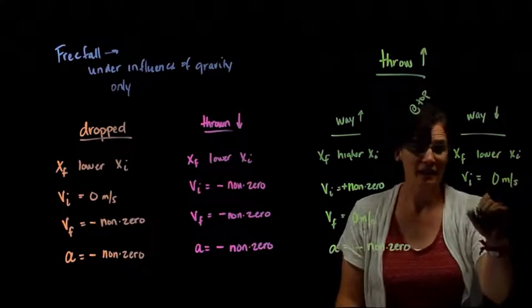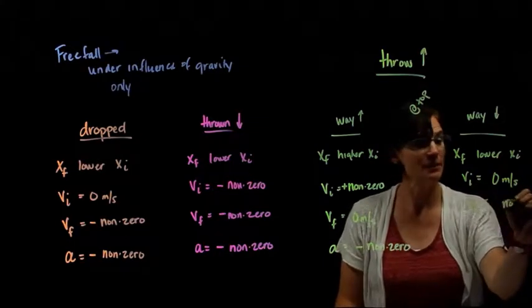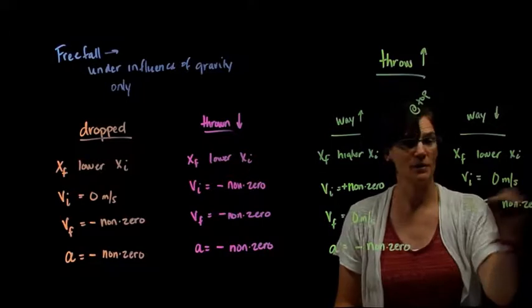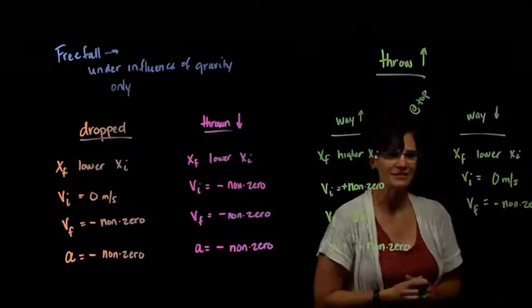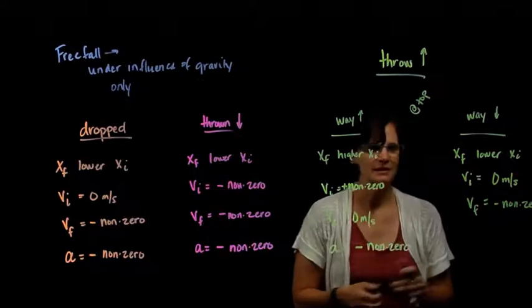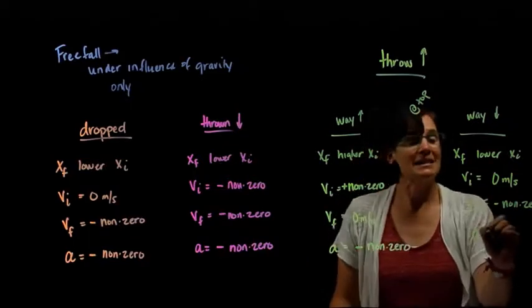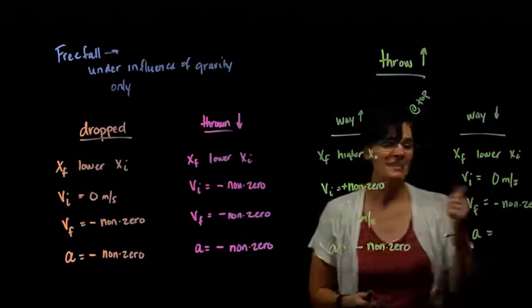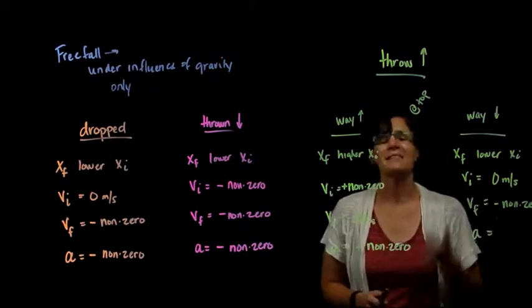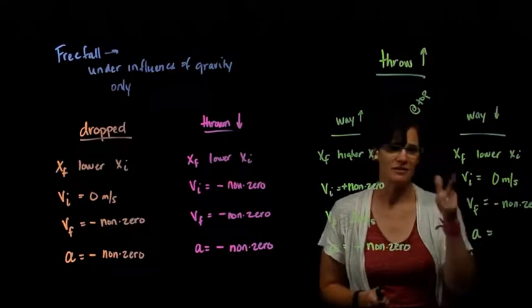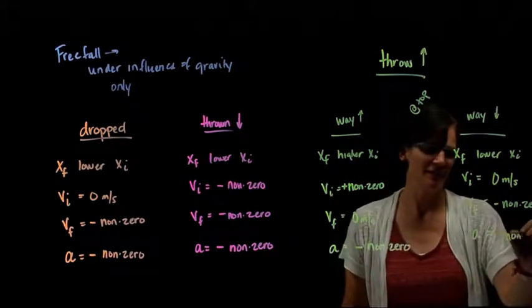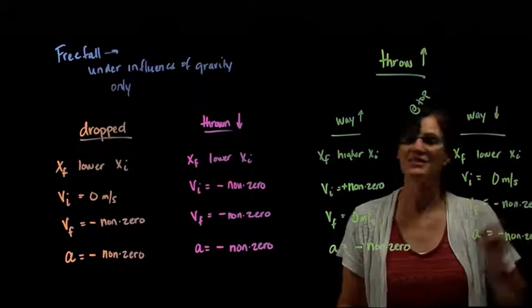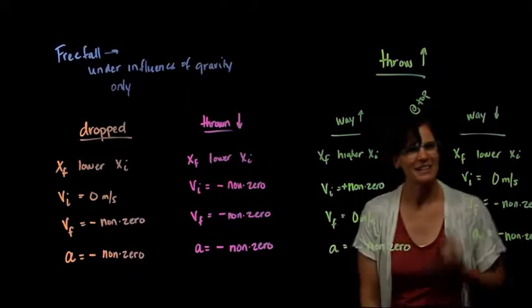My final velocity is going to be speeding up as it goes down, but it's going down, so it'll have a negative non-zero value. If it's speeding up, the acceleration and the velocity have to be in the same direction. If the velocity is negative, the acceleration has to be negative. So I have a negative non-zero acceleration in that phase as well.